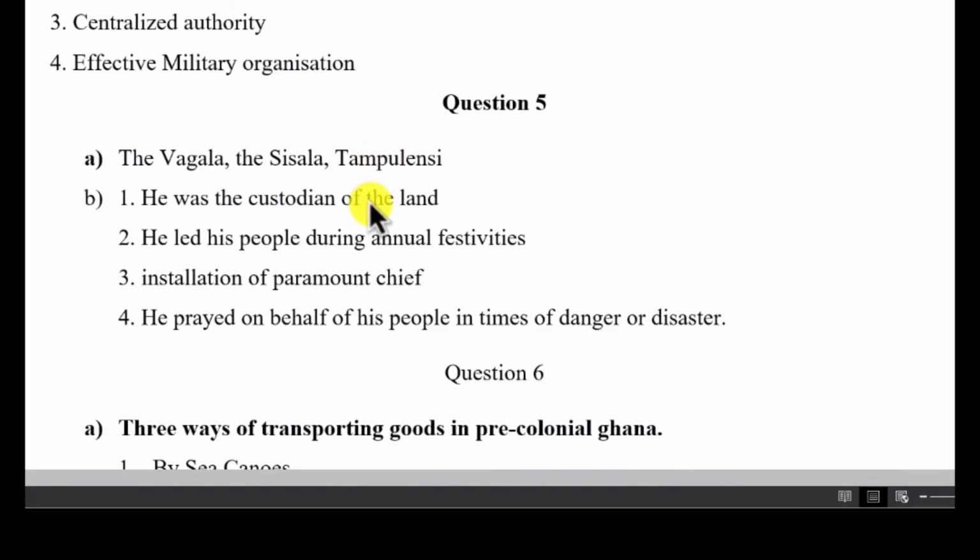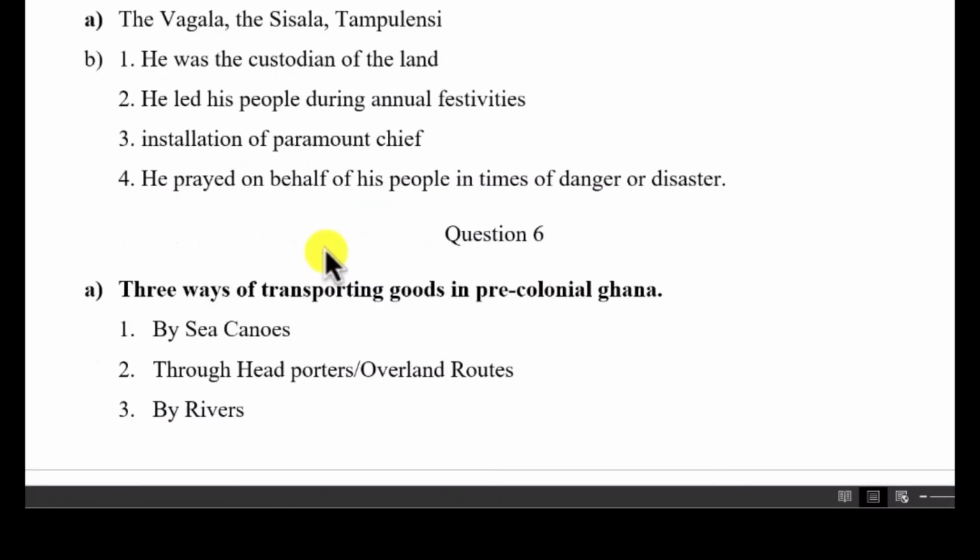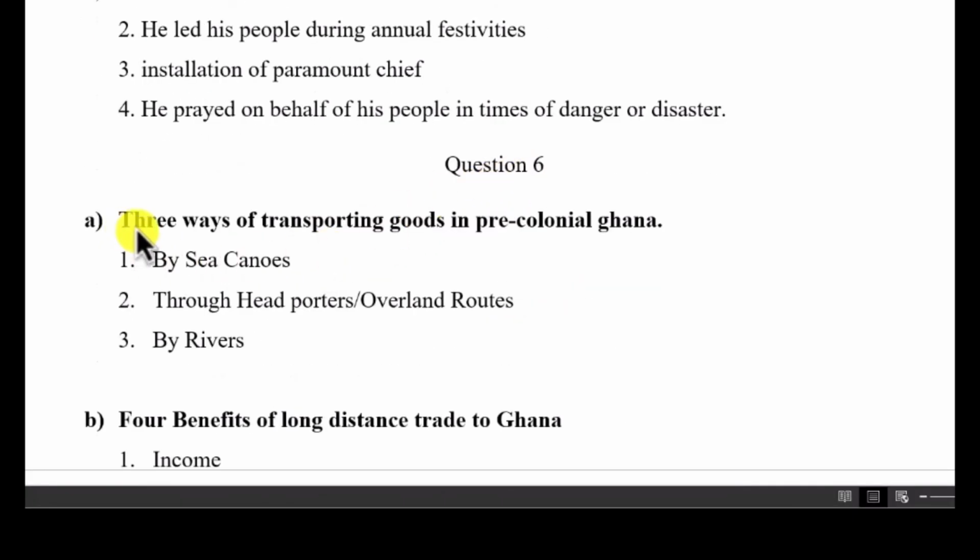They say identify any 4 functions of the Tindana among the early settlers of the northern zone of Ghana. So the Tindana also performed these roles. He was the custodian of the land. He led his people during annual festivities. He was also involved in installation of paramount chief. He also prayed on behalf of his people in times of danger or disaster. So you can write any of them. Now 6, three ways of transporting goods in pre-colonial Ghana.